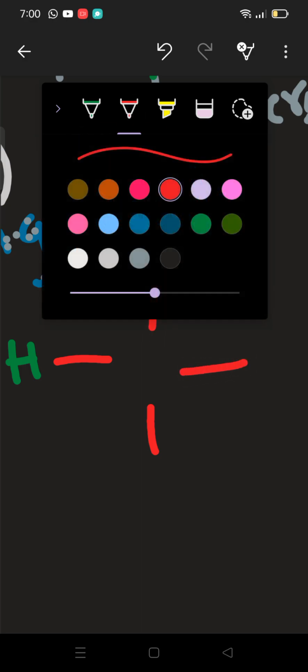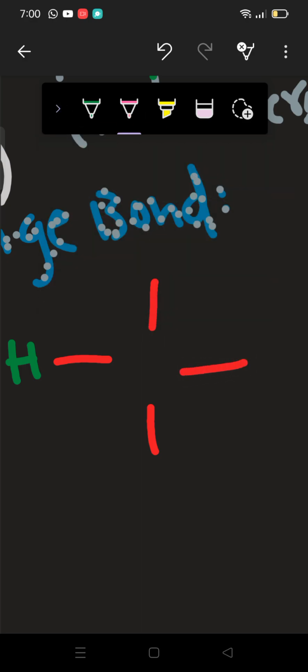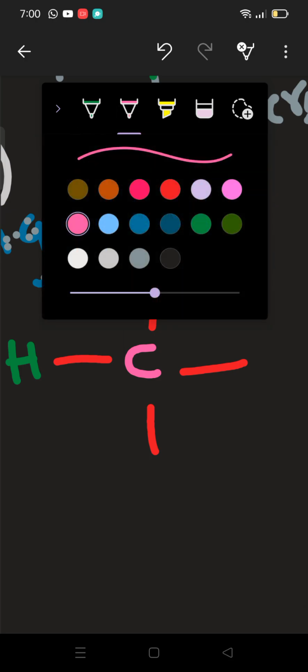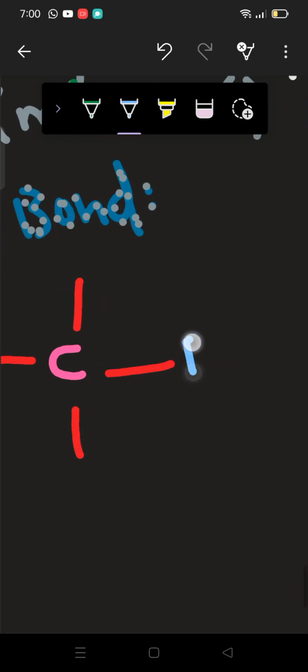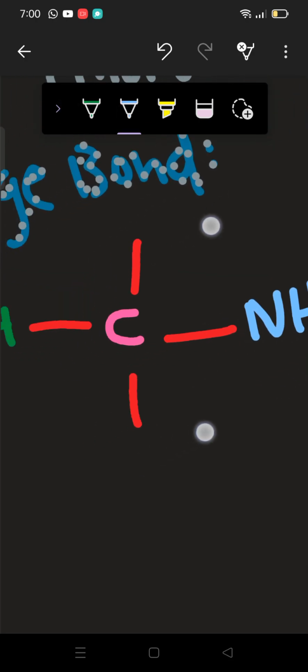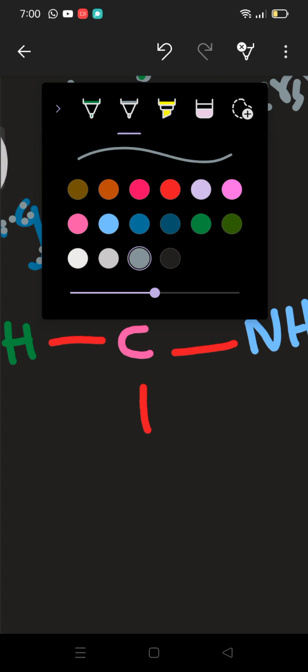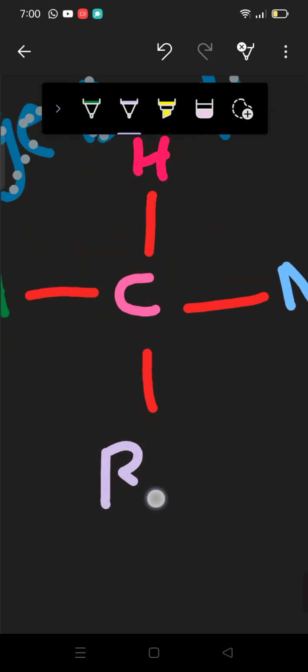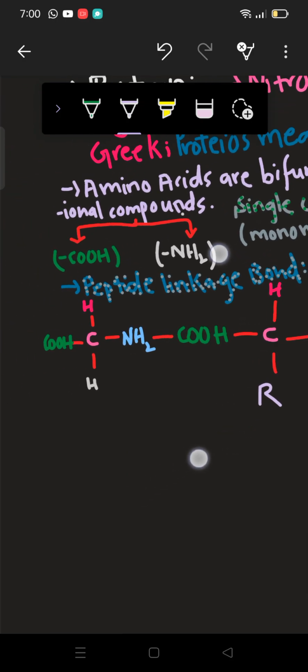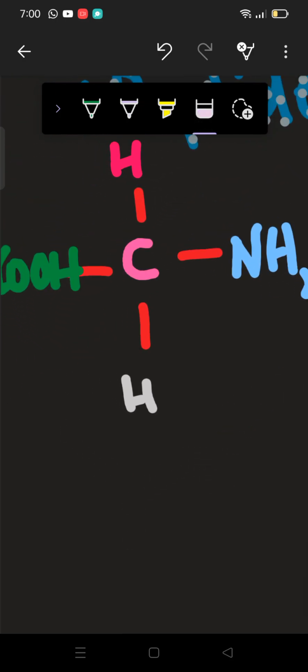Ultimately here we'll have bonds. Here we have C. Here we have amine group again, NH2. Here we have H. And ultimately on the downside we do have R, which is the alkyl group. Here is R as well, which is the alkyl group.